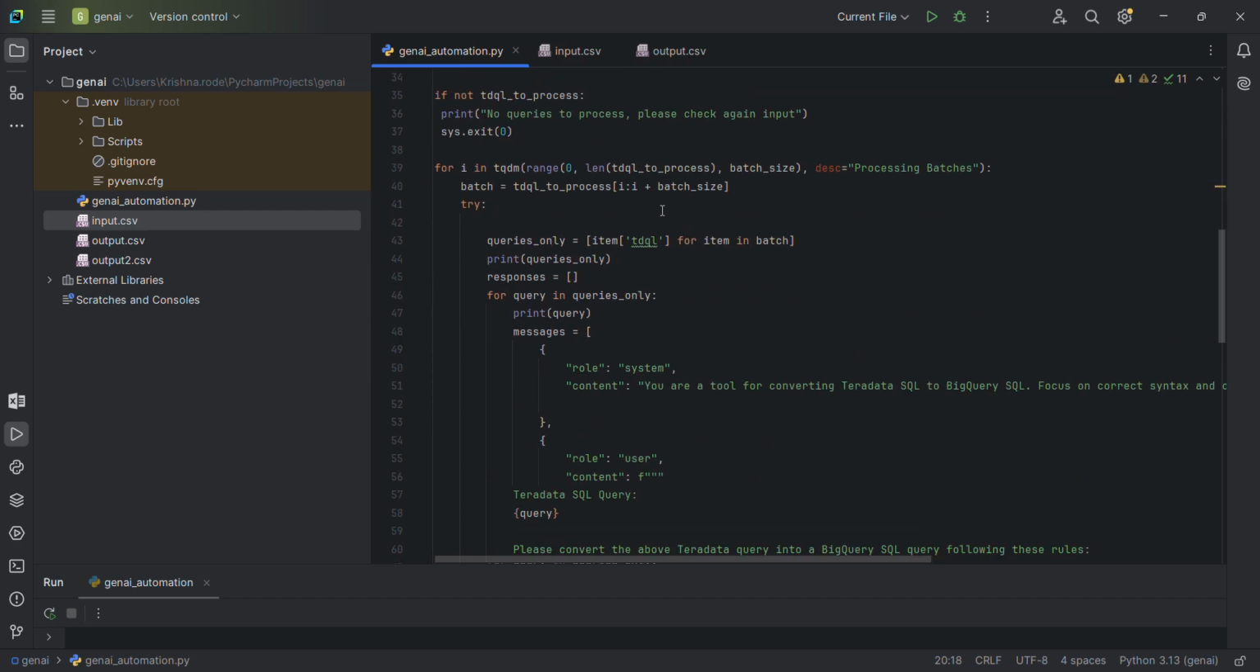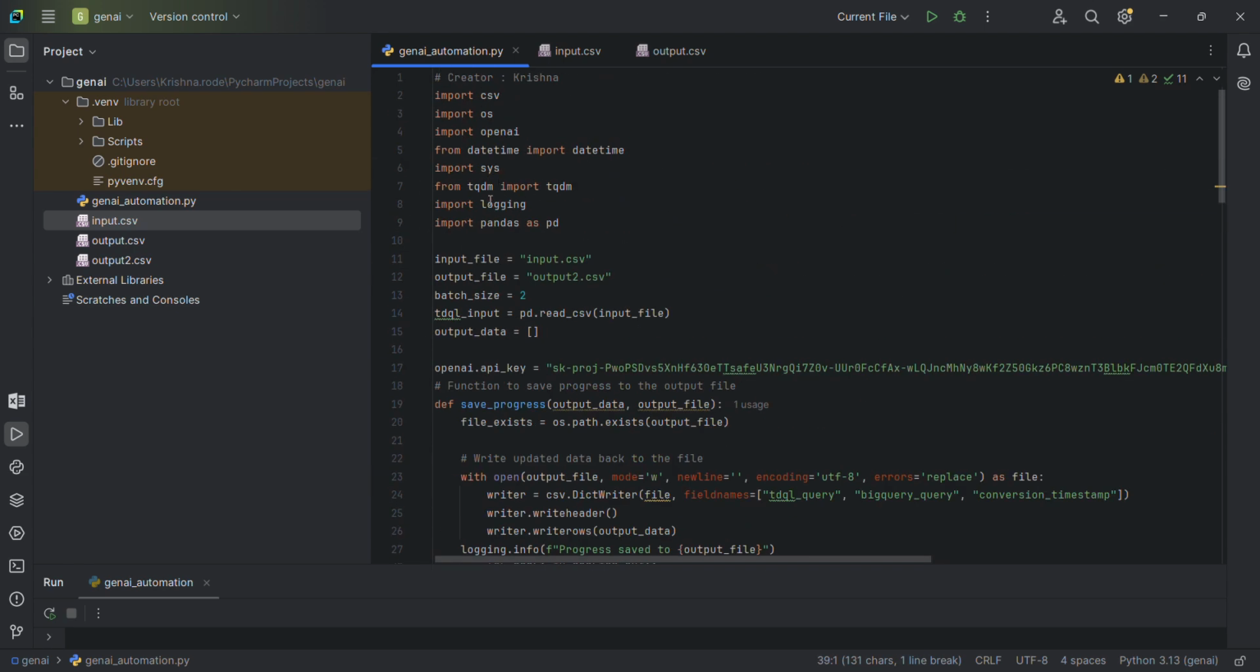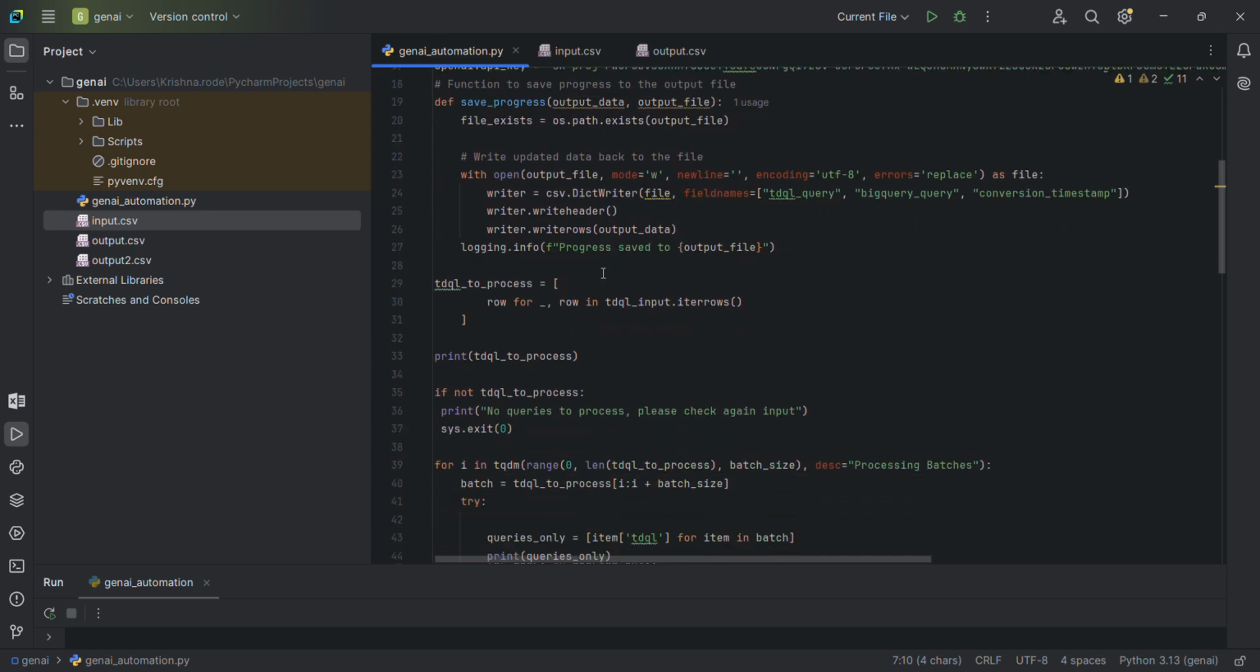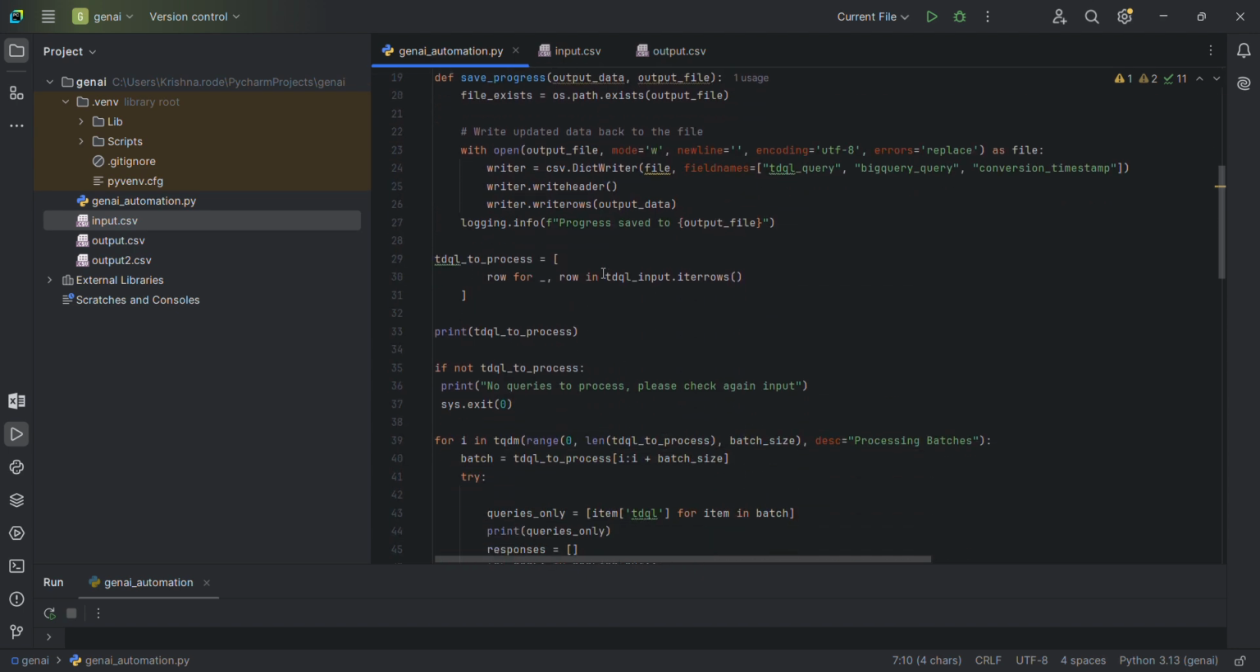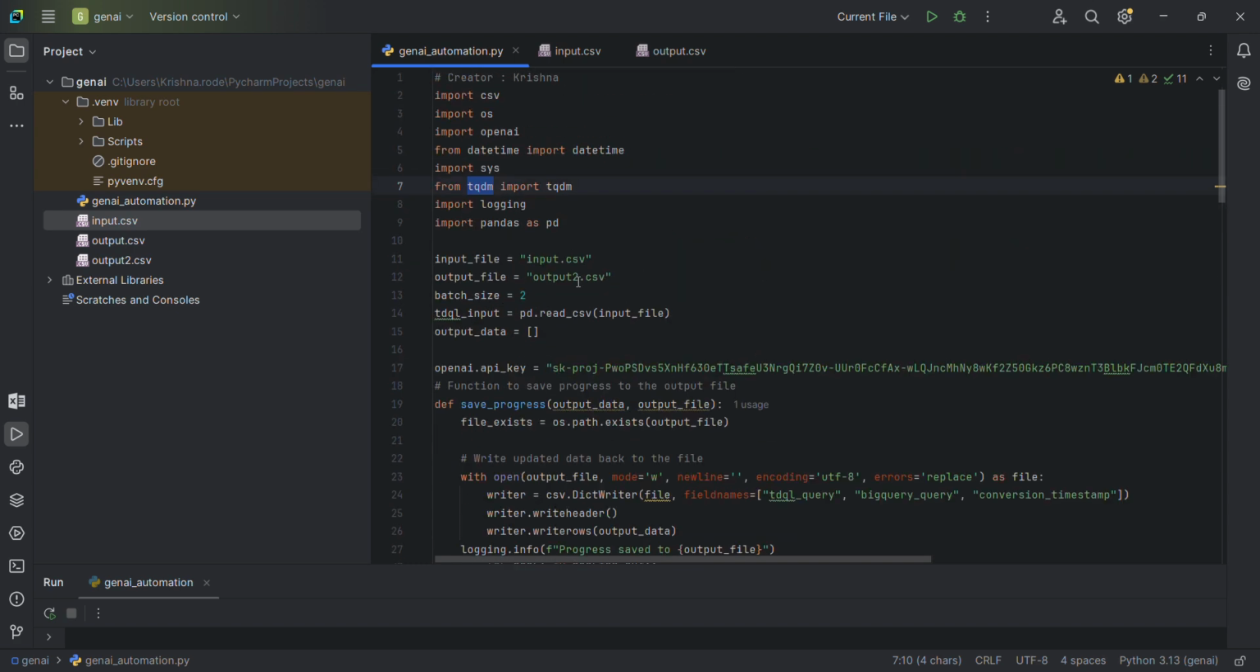So I'm reading an input and basically I'm creating a batch here. I'm using the TQDM library just to see progress. Let's say there are millions of records, so I want to create batches. Right now the batch size is 2, but let's say 100. For 100 queries, it will create batch 1. The next 100 queries will create batch 2 and show me the progress accordingly.